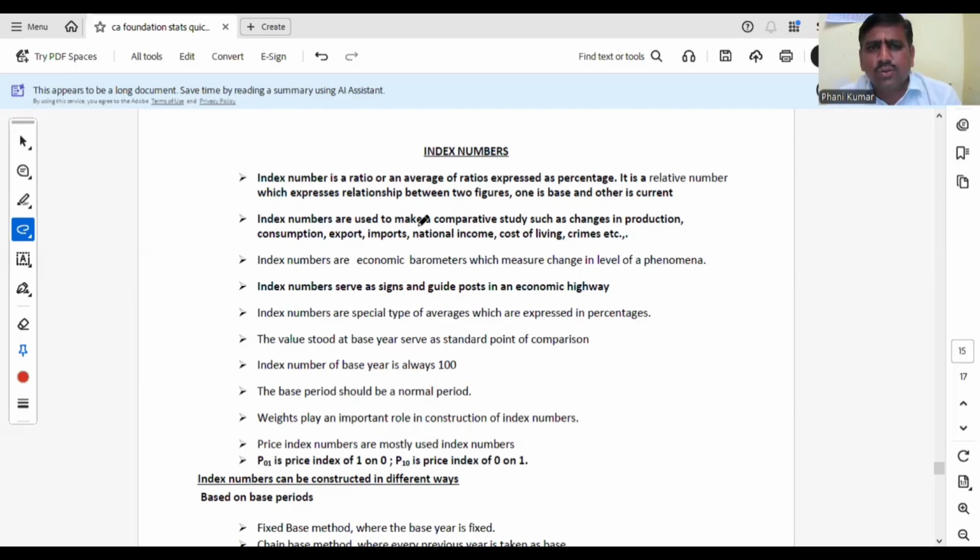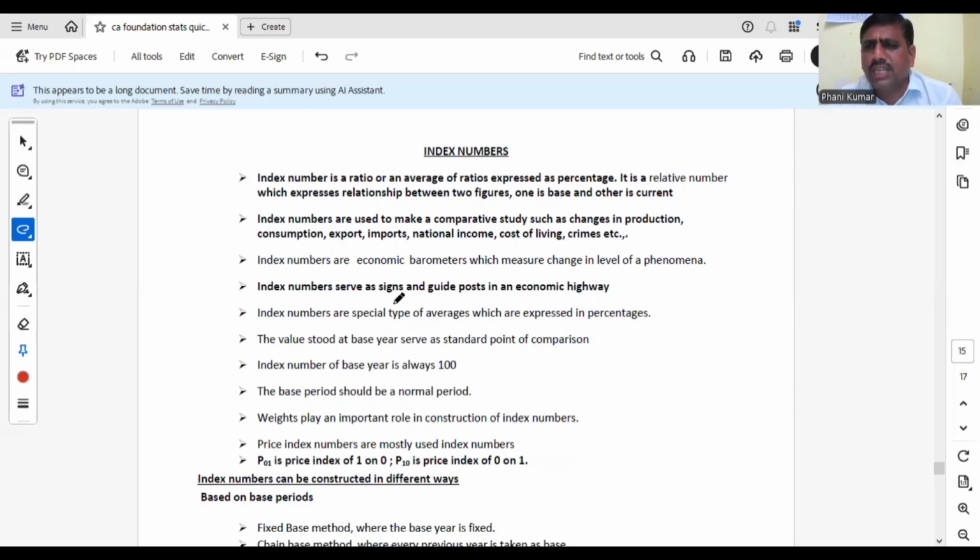Index numbers are used to make a comparative study such as changes in production or consumption, export, import, national income, cost of living, crimes, prices, quantities, etc. Any changes? What are the changes compared to the previous year or before previous year, current year, how it is changing? All can be detected by using index numbers. Mostly we will use price index number.